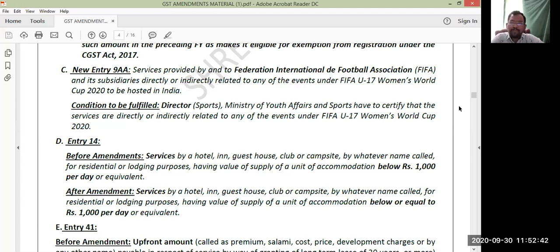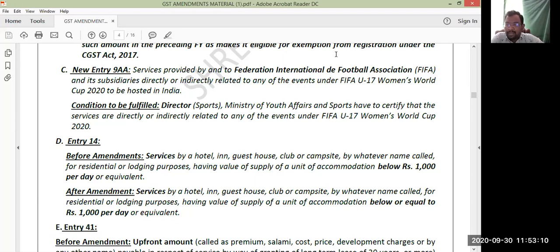Actually, had there been no corona in India, of course, in the entire world, we would have seen a prestigious sporting event, the FIFA Under 17 Women's World Cup, in India. For the first time, we got this prestigious event to host.